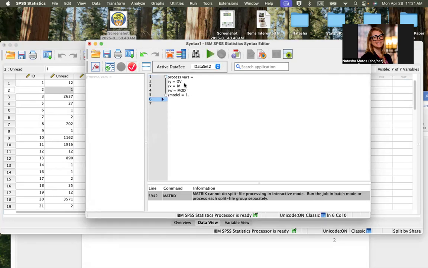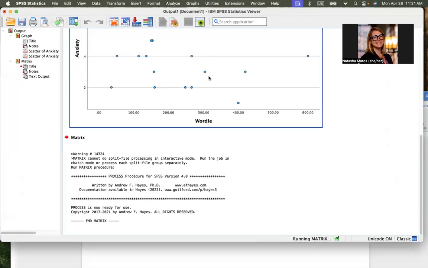And we'll just type in what the different things are. For our DV, that was anxiety. For our IV, that was Wordle. And then for our moderator, it was share. And then we can run this.